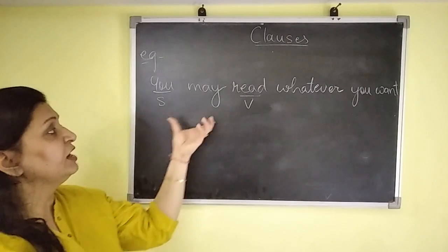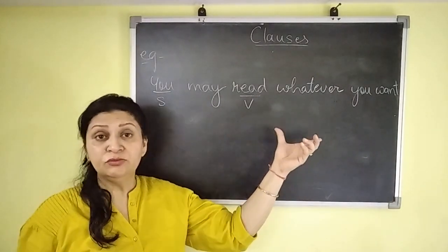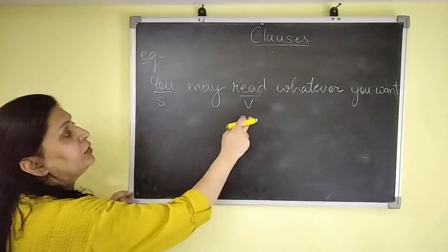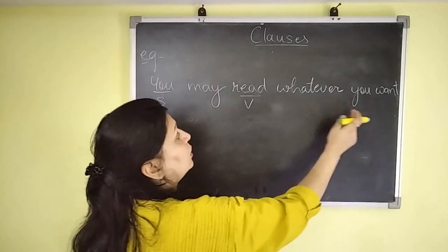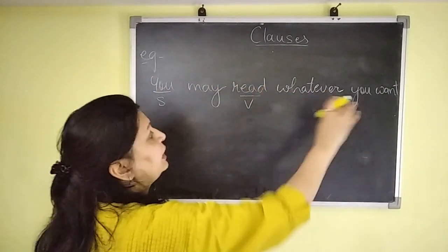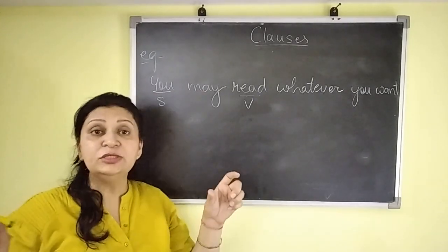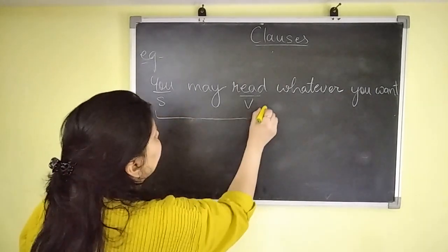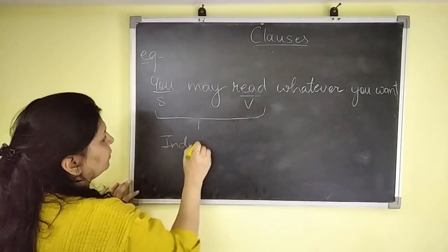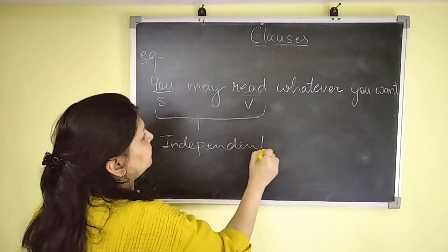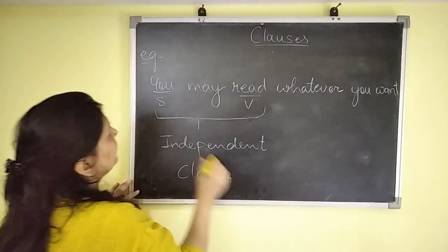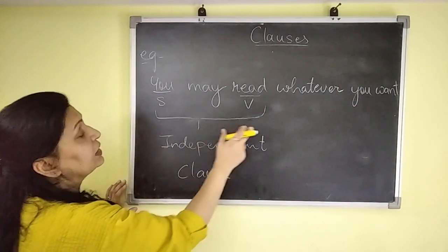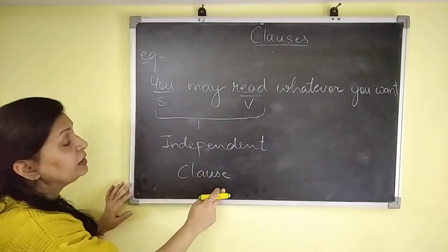Now in this example, we have joined both the examples which we have taken in independent and dependent clause. In the independent clause, we have taken you may read, and in the dependent clause, we have taken whatever you want. Now, if we combine both examples together, it has the complete meaning. One thing. Second thing, it is independent. Why am I telling you independent? It is an independent clause because it has subject and verb. It is a group of words. Another thing, it has the complete meaning. That's why it is known as an independent clause.